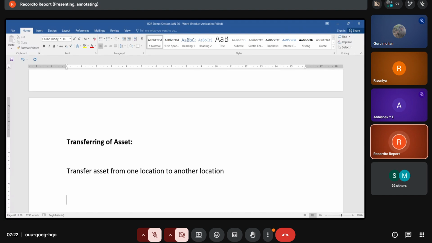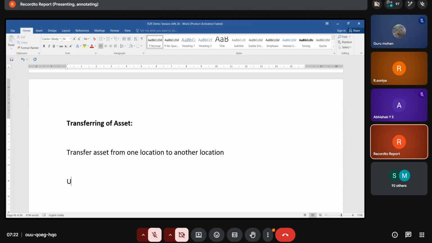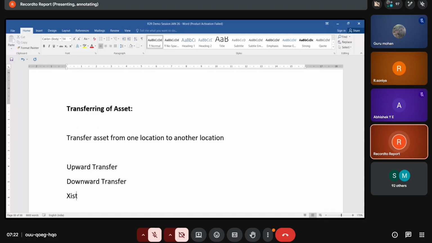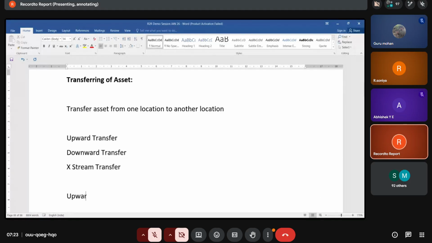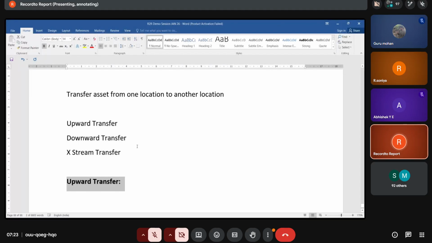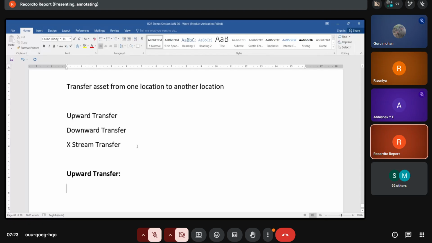So here there are 3 types of transfers. One is upward transfer, downward transfer, and extreme transfer. What is meant by upward? Upward transfer is nothing but the transfer of asset from branch office to head office.